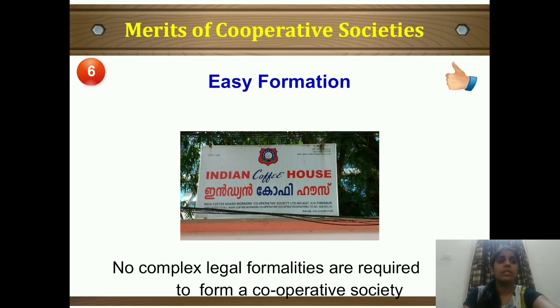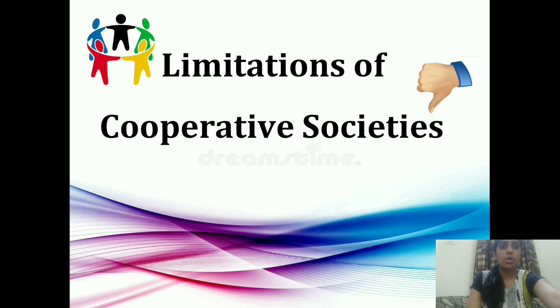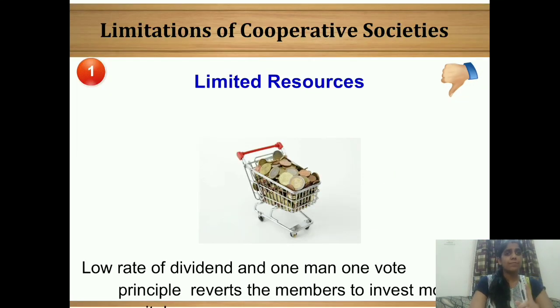Now moving towards the demerits, the limitations of the cooperative society. The first one is limited resource. It means a low rate of dividend, and the one man, one vote principle discourages the members from investing money. Ultimately one man has one vote. So why is A going to give more of the capital? Since the rate of dividend is also low, they try to give less of the money. They invest very less.